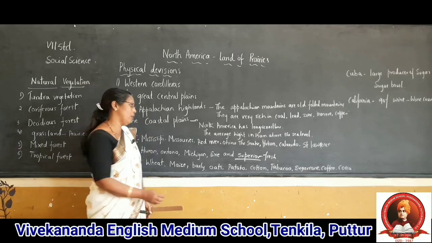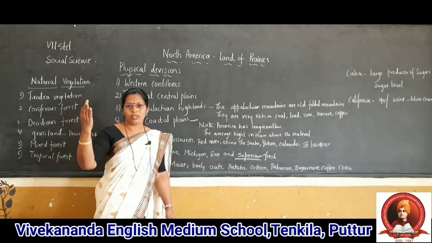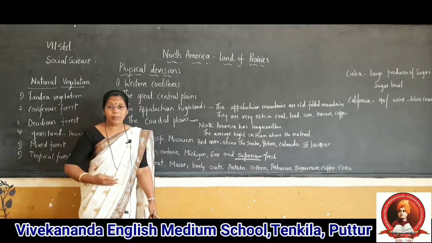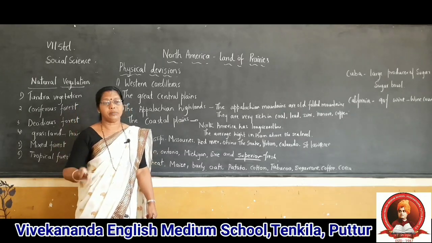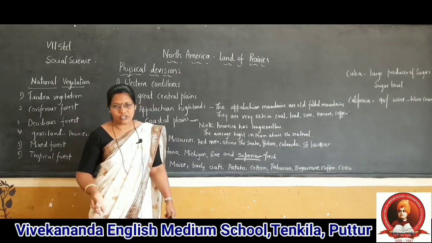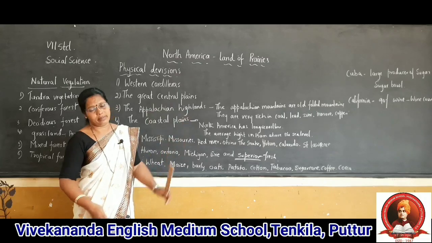Only 1/10 of the land is used for agriculture. But still, North America is one of the developed countries. In India, 65% of people are engaged in agriculture. Still we are in the developing stage. Because of technology, good climate, abundance of natural resources and a good transport system, all these are helpful in North America.